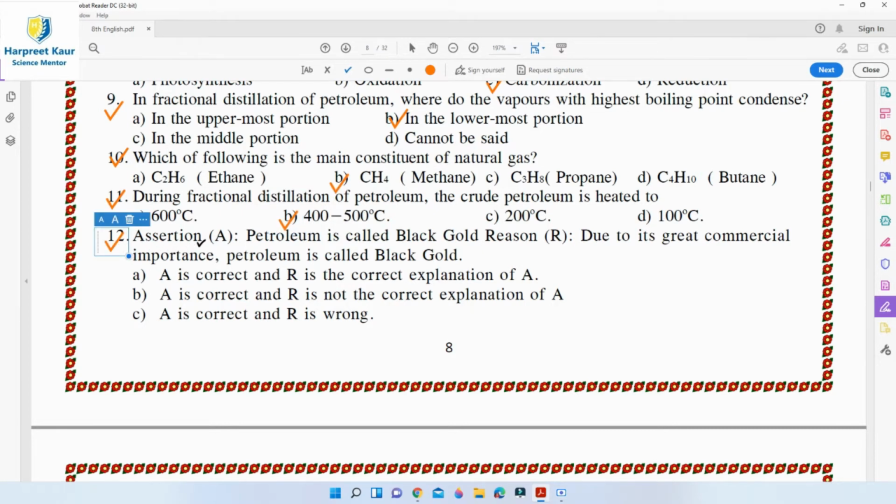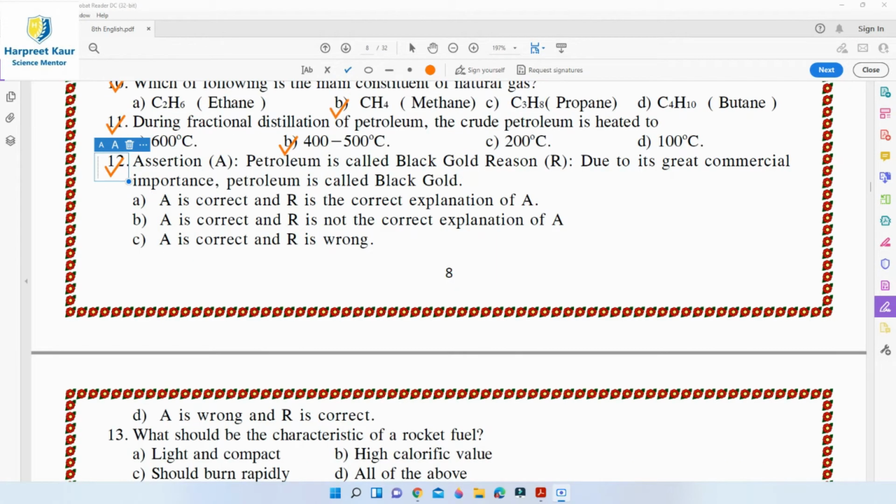Question 12. Assertion A, petroleum is called black gold, and the reason is due to its great commercial importance, petroleum is called black gold. So which option is the right answer for this? Petroleum is called black gold because when the crude oil is extracted from the soil below, it is black in color and it is as expensive as gold. That is why it is called black gold, because it has gold in the terms of the properties and also because it is very, very expensive. Gold is also expensive and petroleum is also expensive.